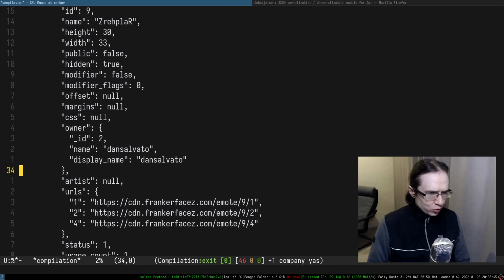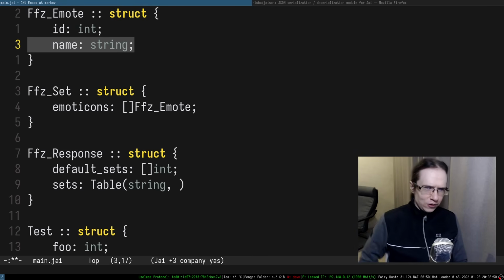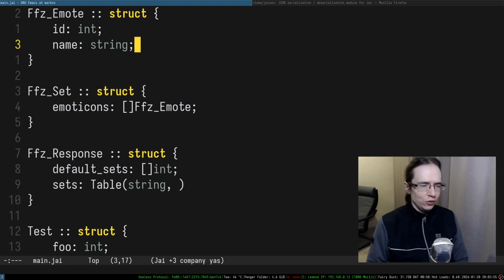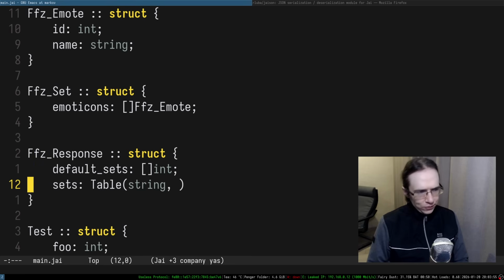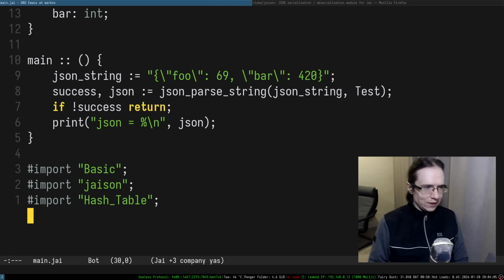It should also contain some URLs, but we're not going to parse them, right? So you can omit some of the fields, and the JSON is not going to parse them. So here, the FFZ response consists of sets, which is a table from a string to FFZ set. So that's basically what we can have in here.